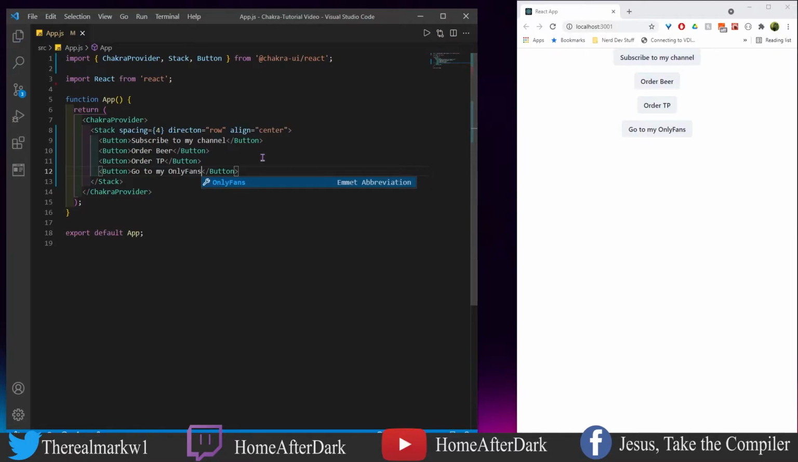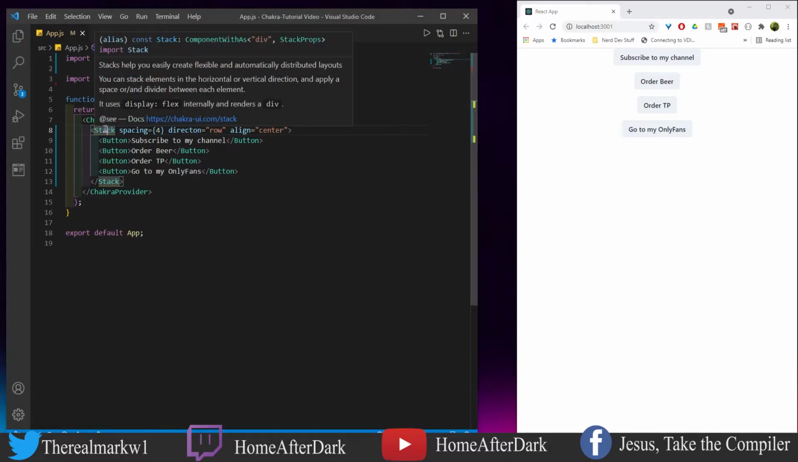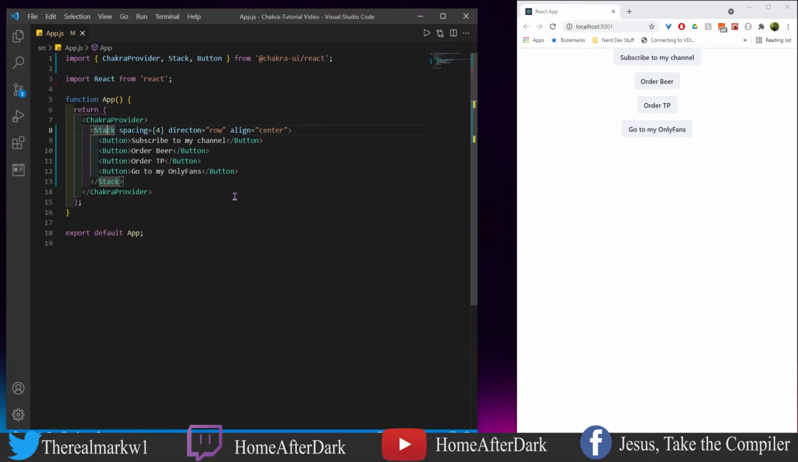What we see here is we have these four basic buttons. Now we have the stack layout here, and you don't need stack. I'm just doing it for visuals to show the differences between all these.